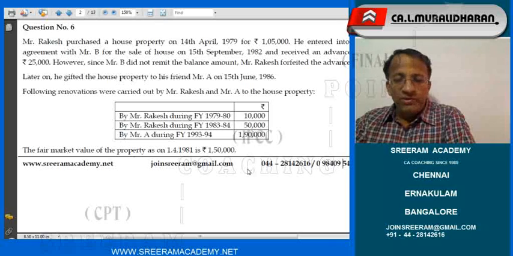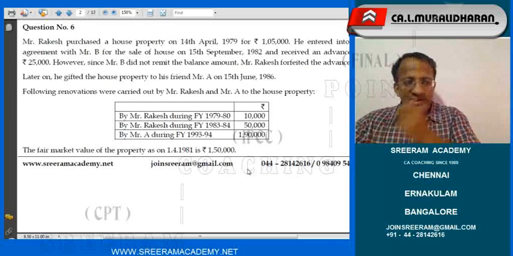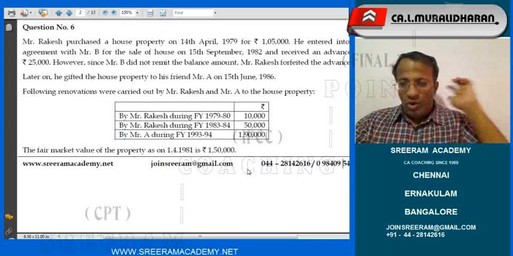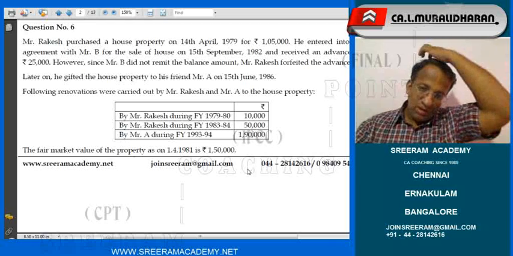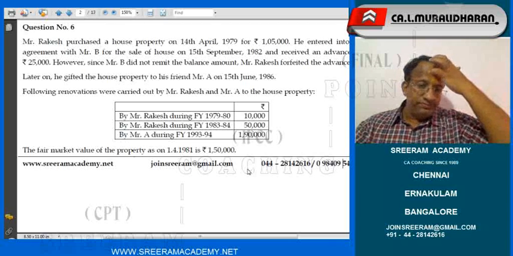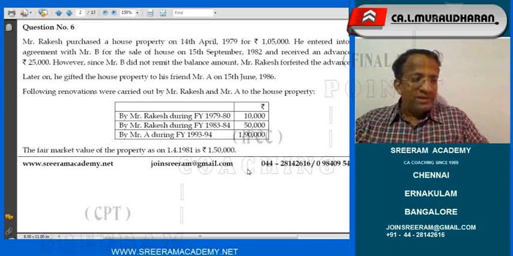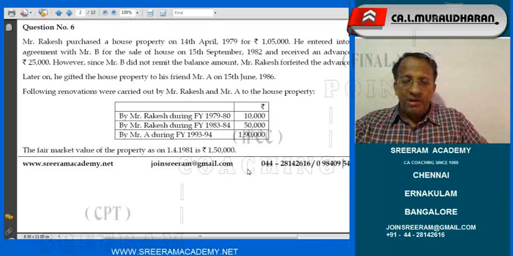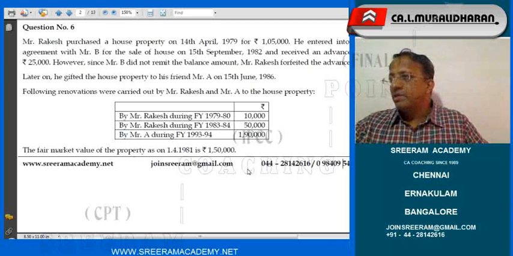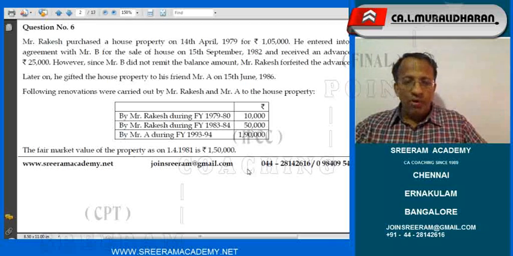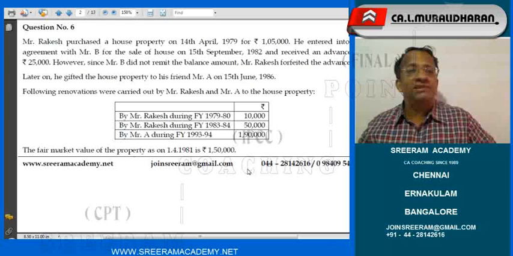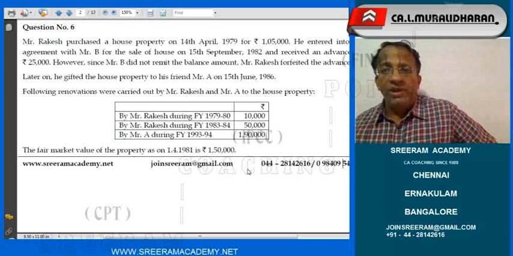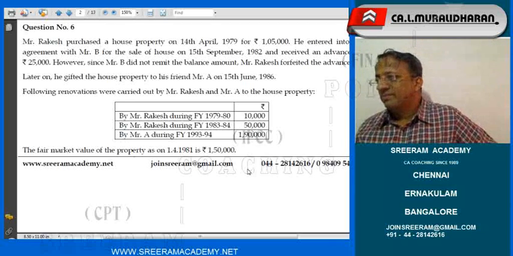Then, this was gifted on 15th of June. So, please understand what is the cost for the previous owner? Cost for the previous owner being ₹1,05,000. But, always remember, you have the fair market value indication given in the problem at ₹1,481. That is the time at which we have the cost of inflation index kept at 100.